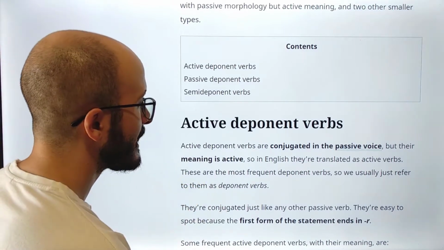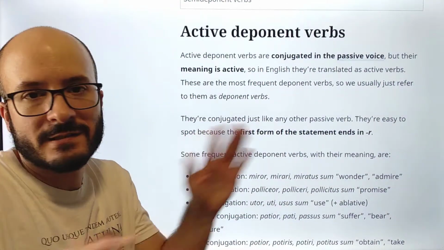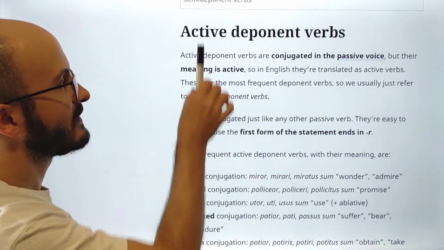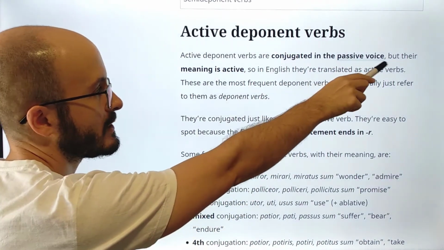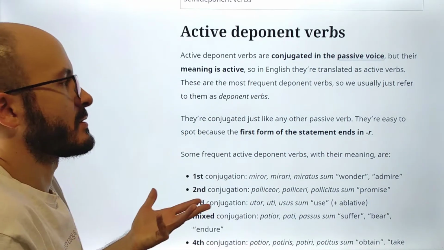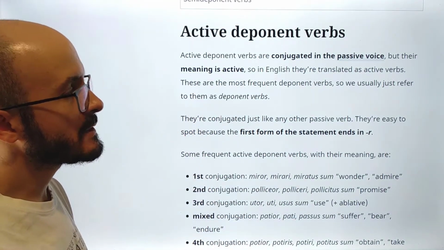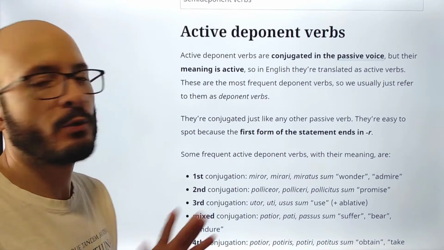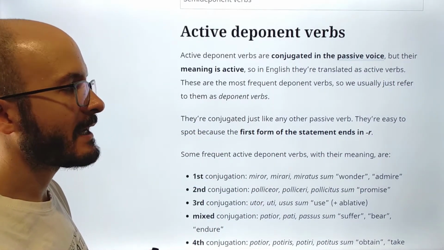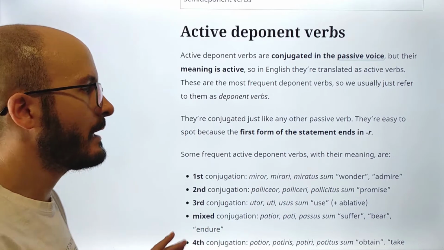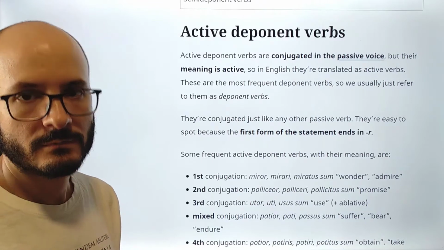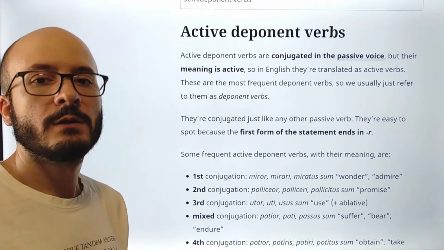So let's start with the active deponent verbs, or just deponent verbs, okay, because they are the most common. Active deponent verbs are conjugated in the passive voice, but their meaning is active. So in English they are translated as active, obviously. These are the most frequent deponent verbs, so we usually just refer to them as deponent verbs. We don't have to specify active deponent verbs. They are conjugated just like any other passive verb, so passive morphology, normal. They are easy to spot because the first form of the statement ends in "r". Well, you remember that, for example, amor, I am loved.